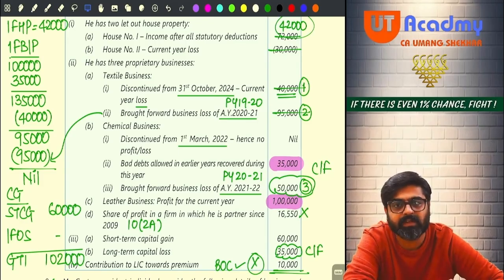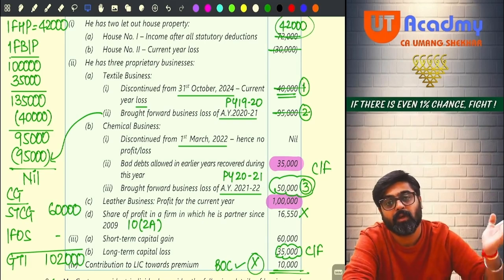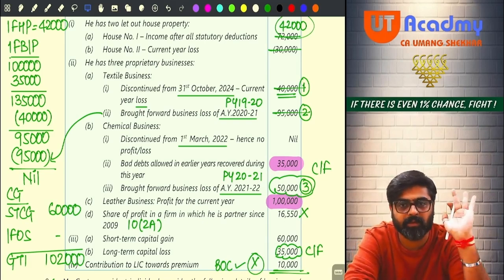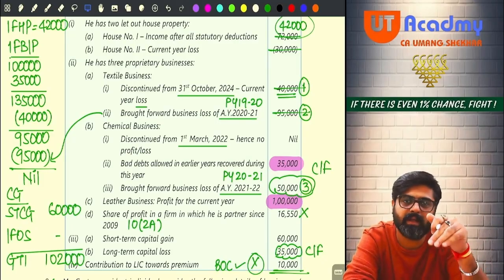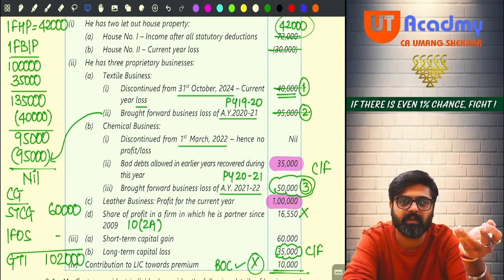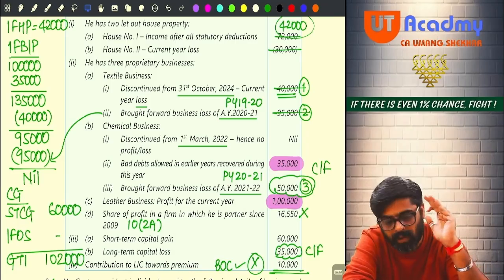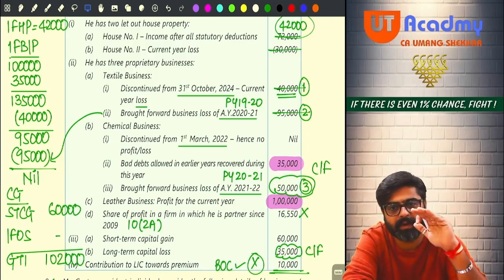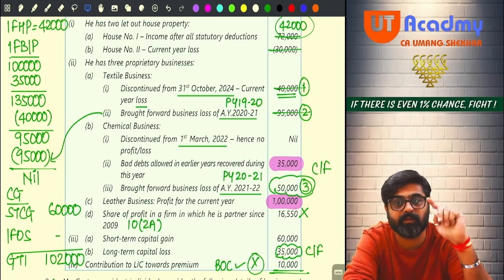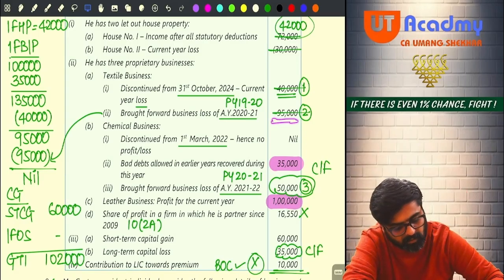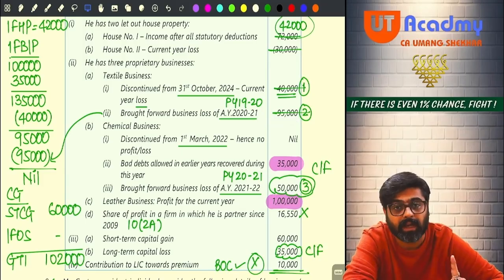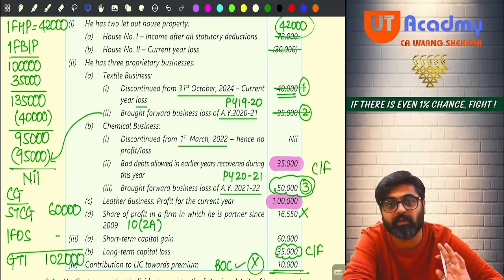95,000 profit which is remaining right now. Now against this, loss of any other head has to be set off. Loss of other heads not there, sir. Current year loss of other heads not there, sir. So now I will set off the brought forward business losses, but the oldest one first. Which is the oldest one? 95,000 is oldest one or 50,000 is oldest one? 95,000. So first I will adjust 95, and fortunately my income remaining is also 95.